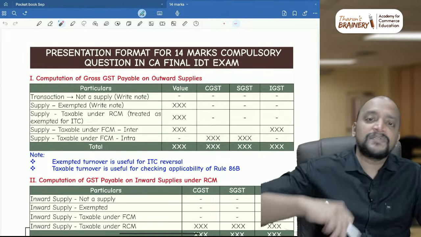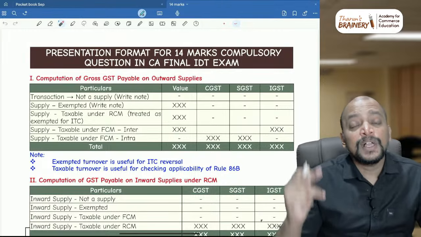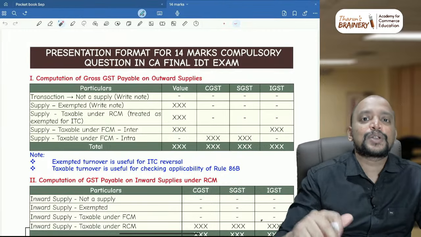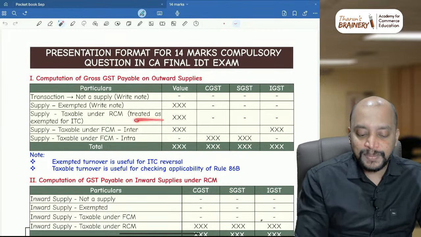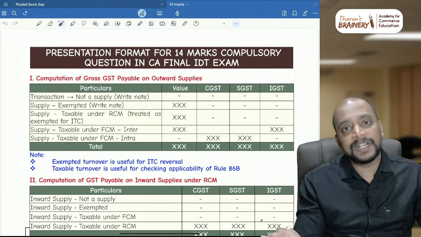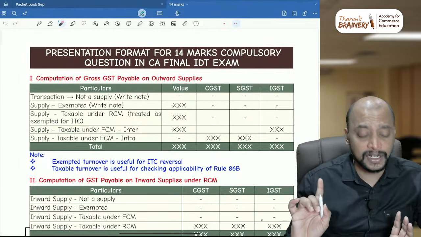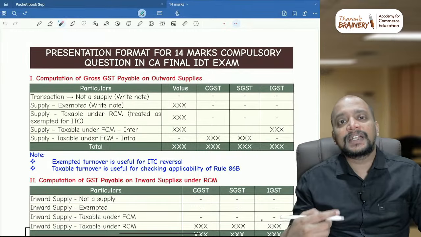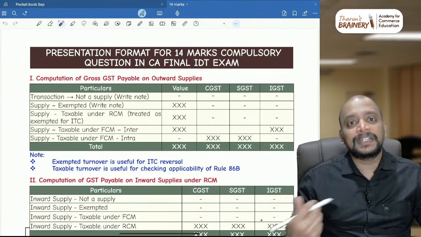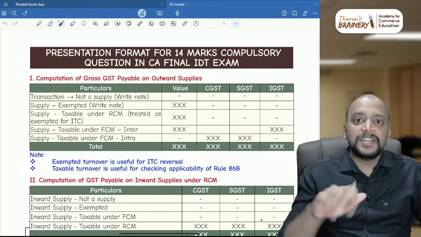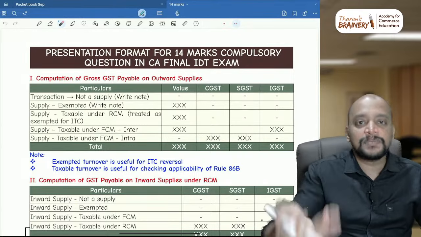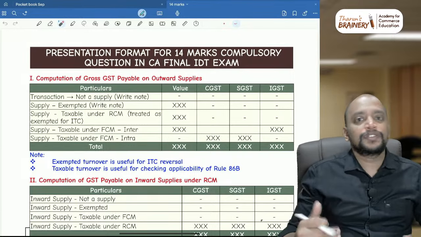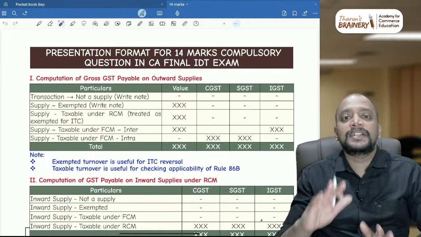Okay, even when my outward supply is covered under RCM, that is also to be counted as exempted turnover for the purpose of ITC. So it should be treated as exempted for ITC, so it should be taken into aggregate turnover. Then supply taxable under FCM, if it is not exempted and not covered under RCM, then it will be FCM, and therefore it will be taxable.